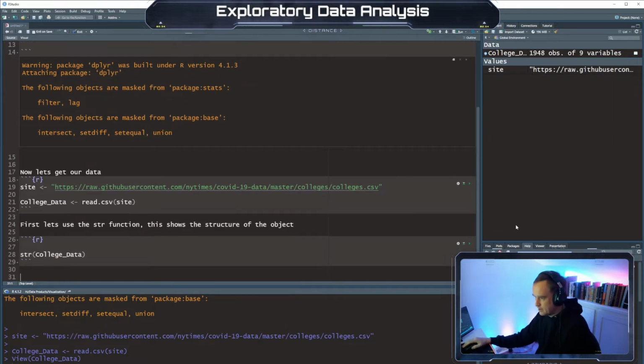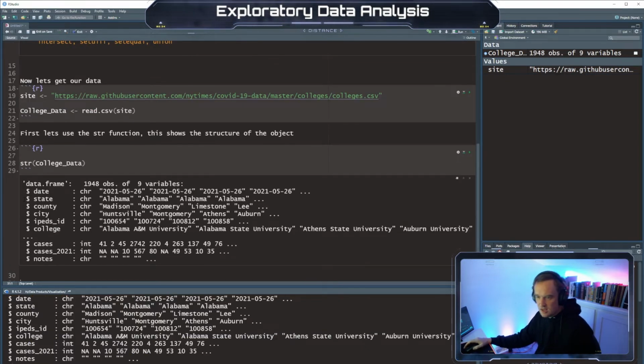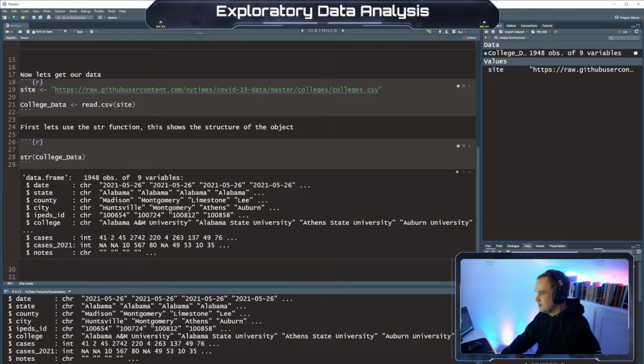There we go. Okay, so we run this, and you can see it's a data frame. It tells us it has 1948 observations with 9 different variables, and lists our variables: date, state, county, city, IPEDS ID, I'm not quite sure what that is, and the college, and then the cases 2021, and then the notes.